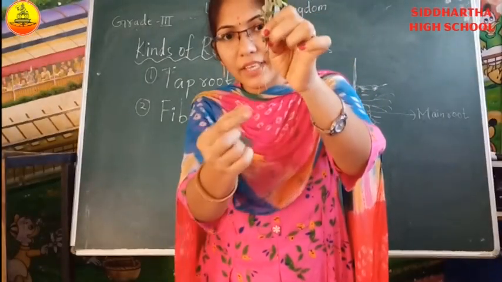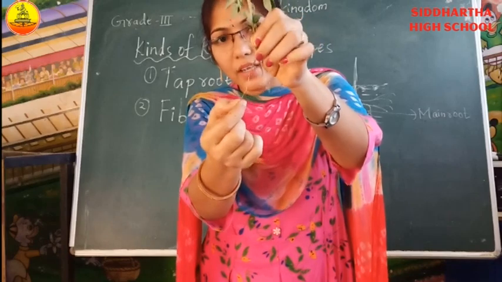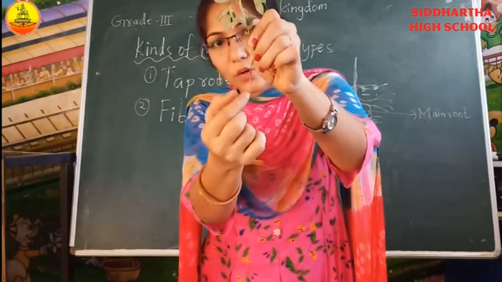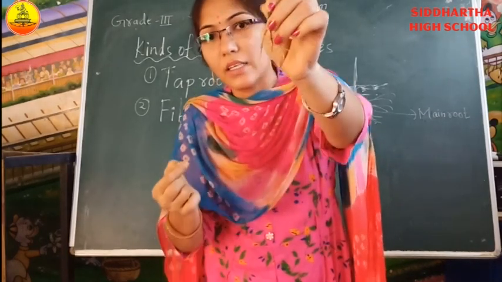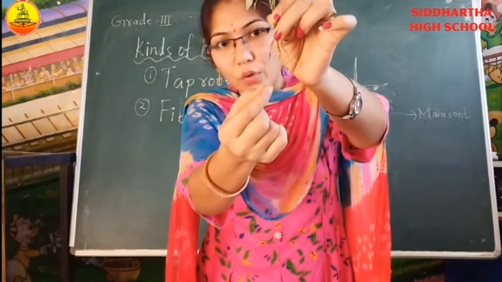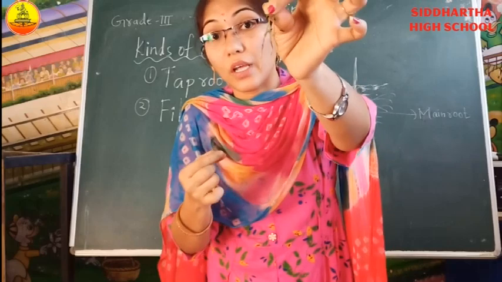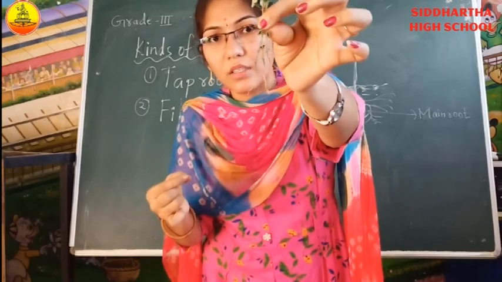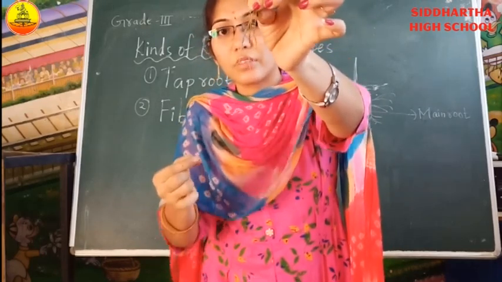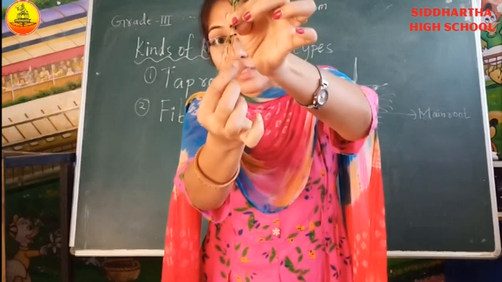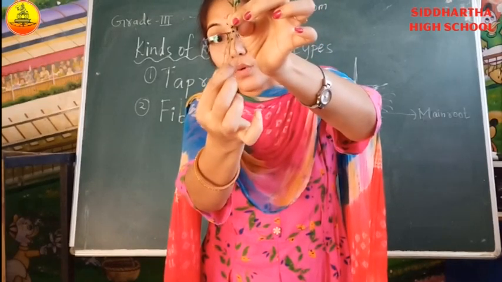This root is having... everybody, are you able to see? Here, this is the main root. From this main root, smaller roots are there. Yes or no? This is the main root. From this main root, smaller roots are growing. Are you able to see? Yes. See, this is the main root. From this main root only, smaller roots are growing.